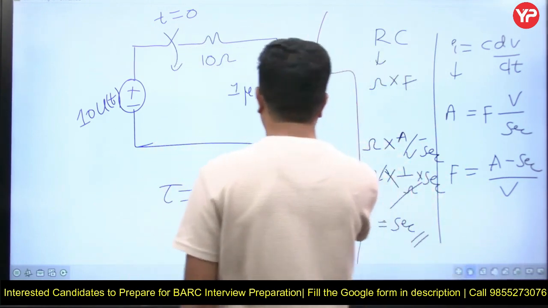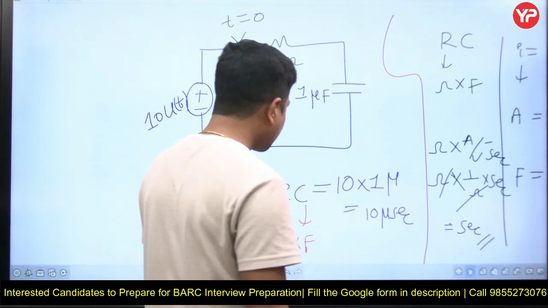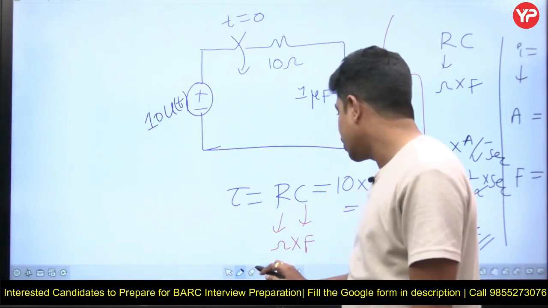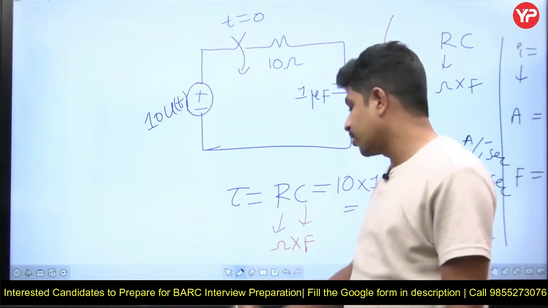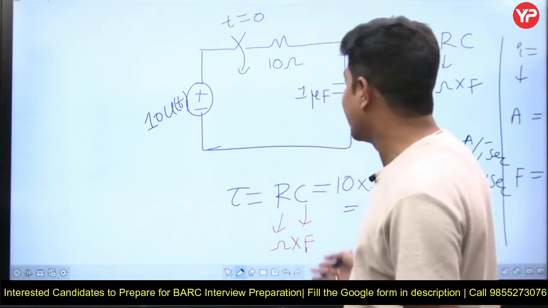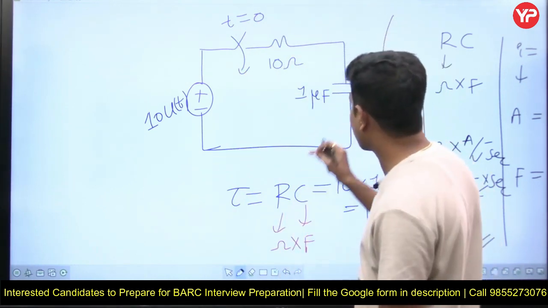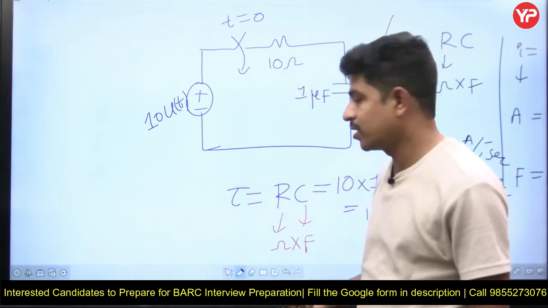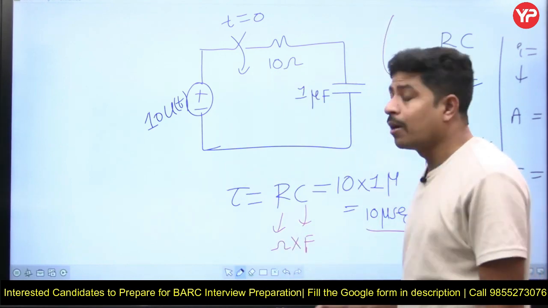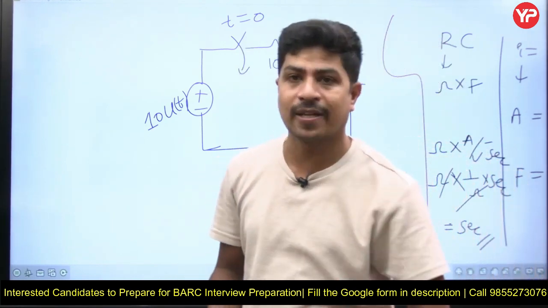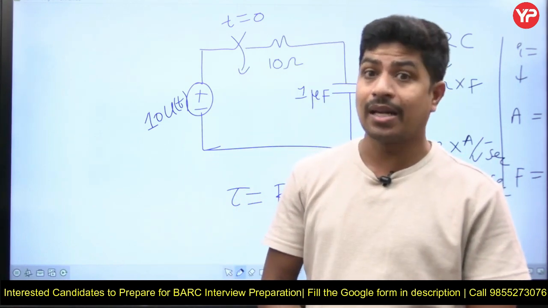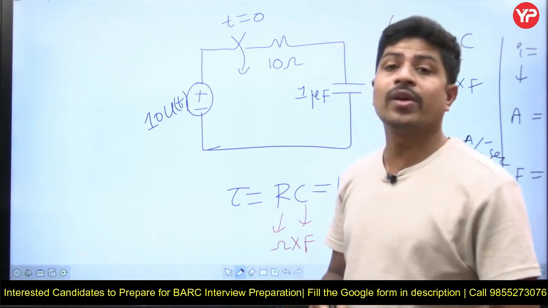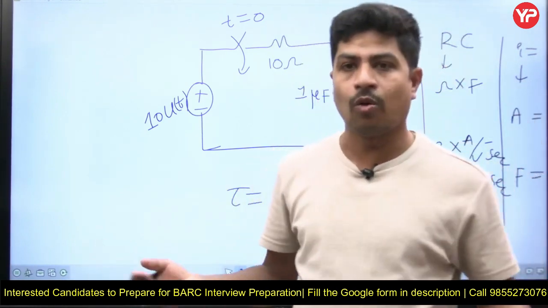That is one possibility of asking a question. Another possibility is, brother, I have this RC network, I want to reduce its time constant. What is your proposal? I want to reduce its time constant without disturbing the circuit. Some people will say, sir, reduce the resistance or reduce the capacitance. But it's not a variable resistance. My present time constant is 10 microseconds, but I want 5 microseconds. This is not variable resistance, this is not variable capacitance. Some people will say, let's put a variable resistance and reduce it. Anyone can think of that. That's not a big deal.